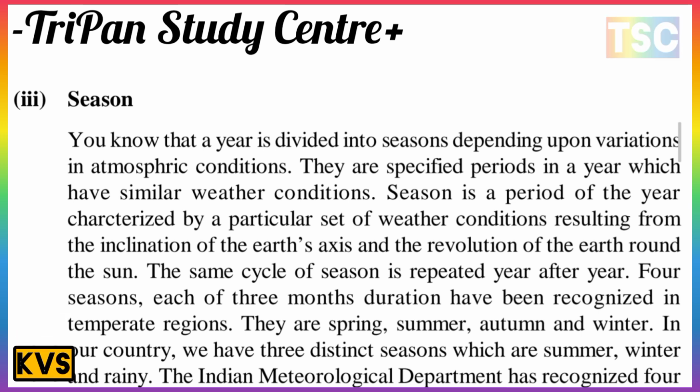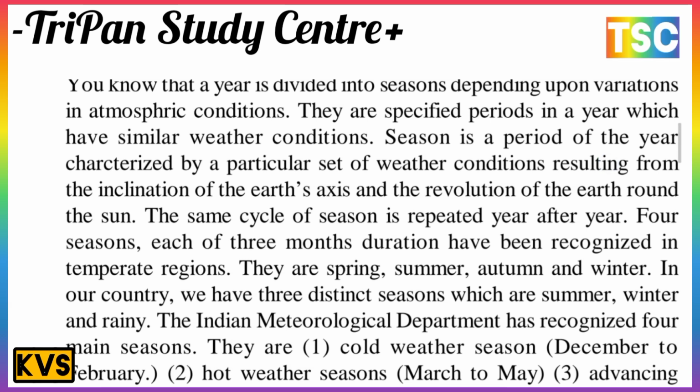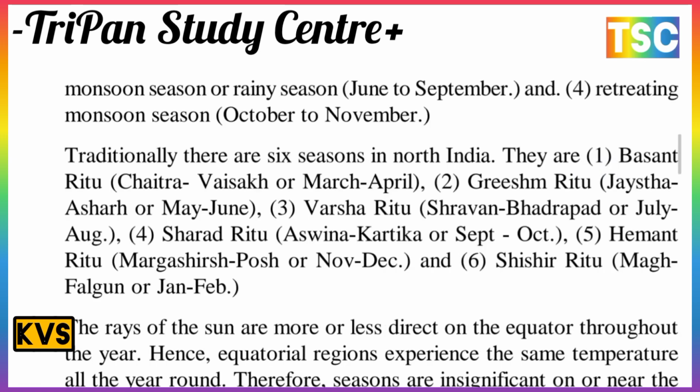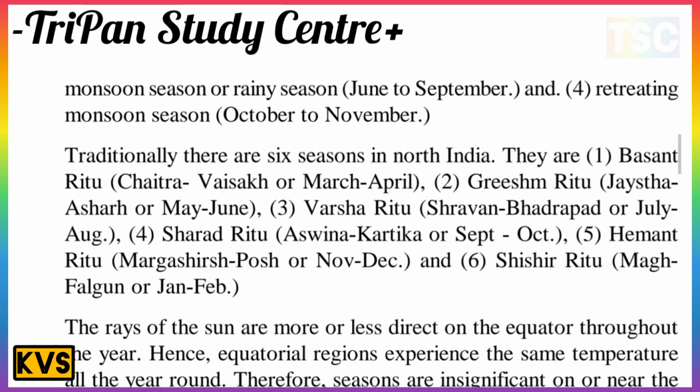These are the most important seasons here. In our country, we have three distinctive seasons, which are summer, winter, and rainy. The India Meteorological Department has recognized four main seasons. They are the cold weather season, December to February; the hot weather season, March to May; the advancing monsoon or rainy season, June to September; and the retreating monsoon season, October to November.